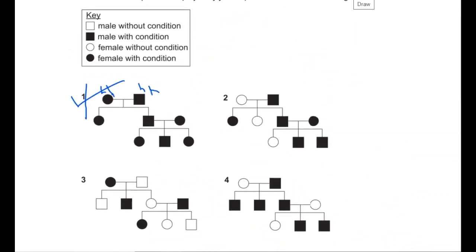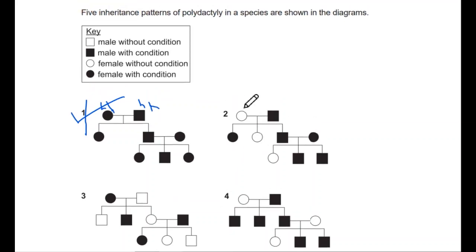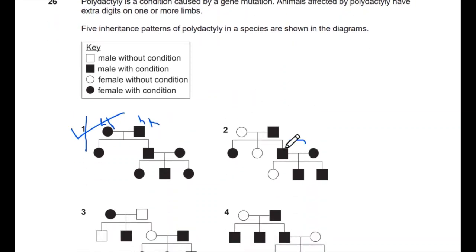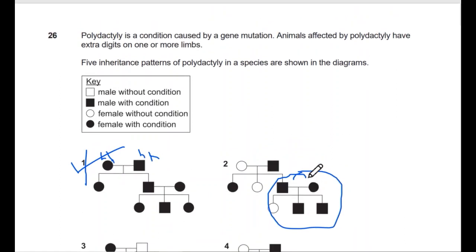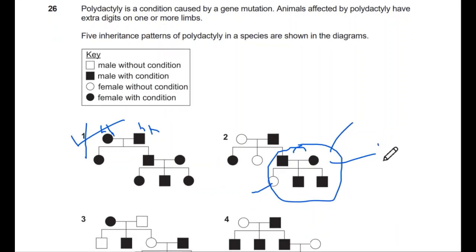So what about the second option? If we look thoroughly at the second option, we'll find this pattern in which the offspring is different from their parents and it's an autosomal condition. That's all we are looking for to reach a conclusion. From this point, I want you to pause the video and look at this pattern and tell me whether it is autosomal dominant or autosomal recessive, from the points I told you before starting this question.